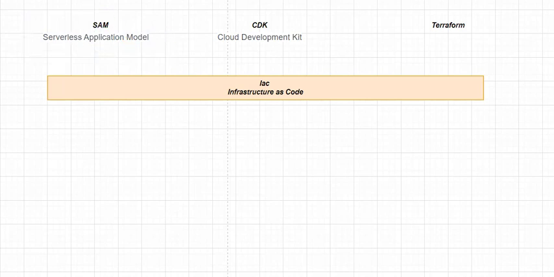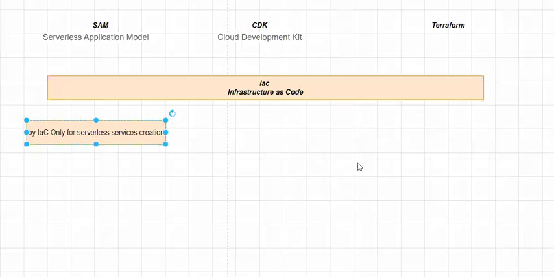By using SAM, you can create your whole infrastructure, that is a serverless infrastructure, by using infrastructure as code. So by using SAM, that is Serverless Application Model, you can only create serverless services by using the infrastructure as code of SAM.